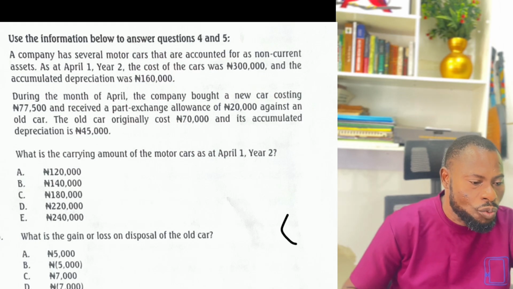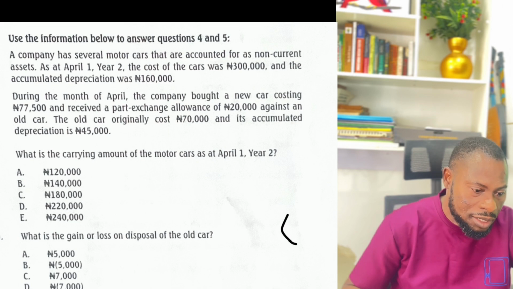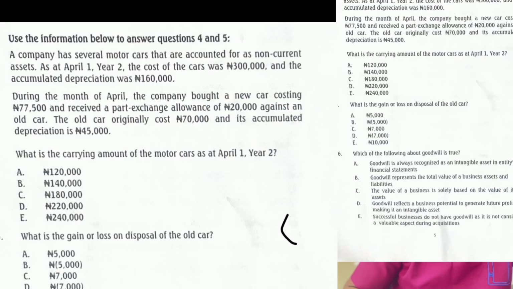So question 4 says, what is the carrying amount of the motor car? Carrying amount is simply what? Carrying amount is historical costs less accumulated depreciation. So this means what is the carrying amount of the motor cars? All the cars. For all the cars, you go and get the historical cost of all the cars.